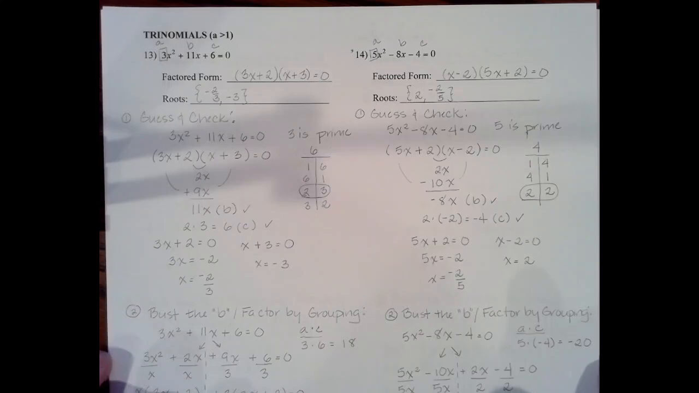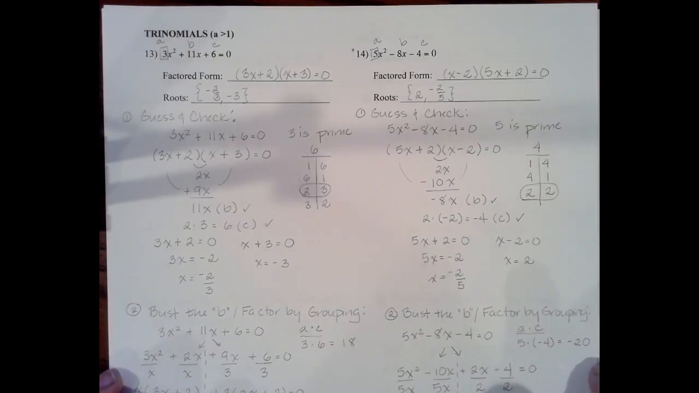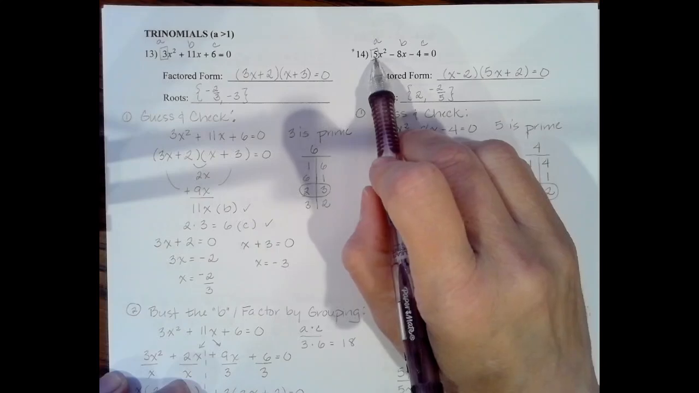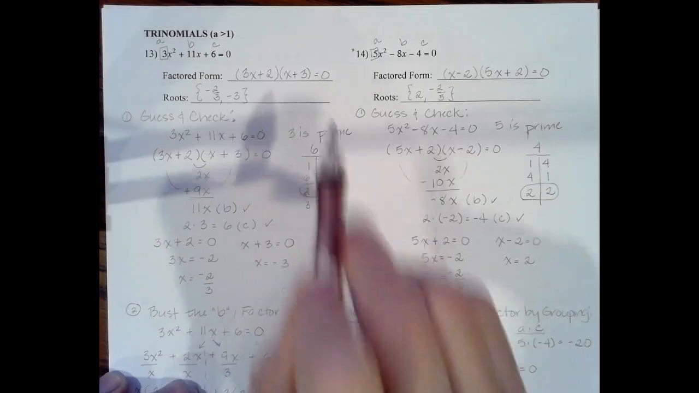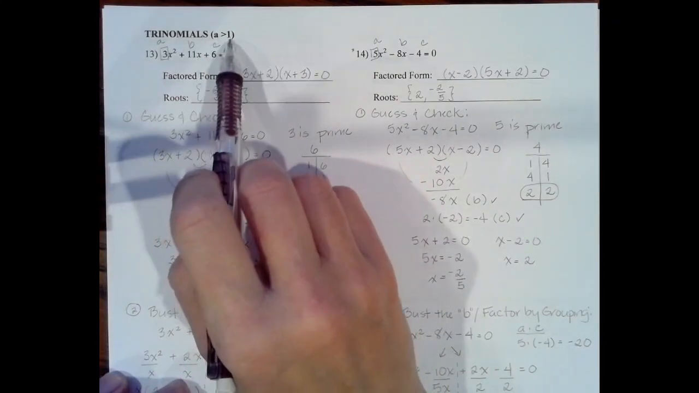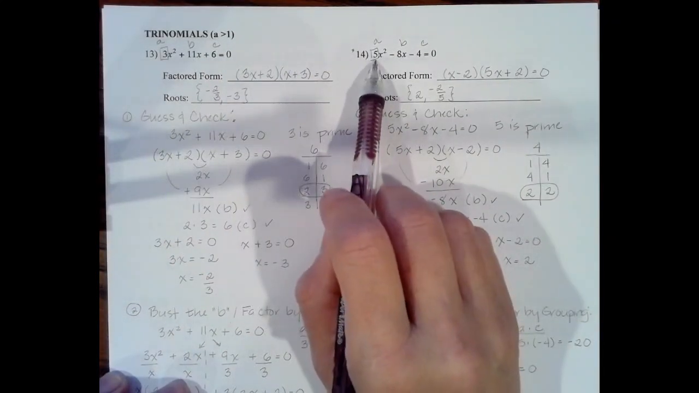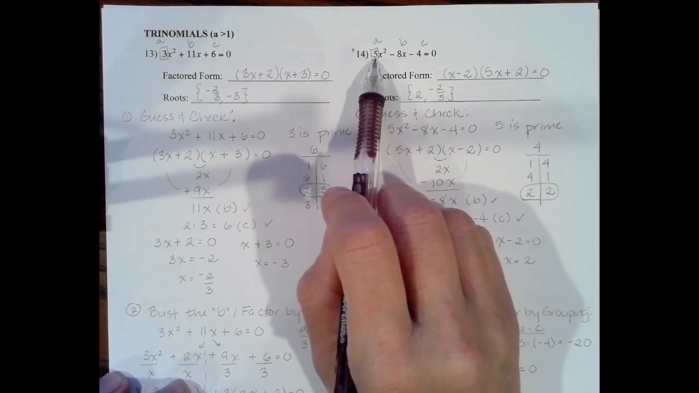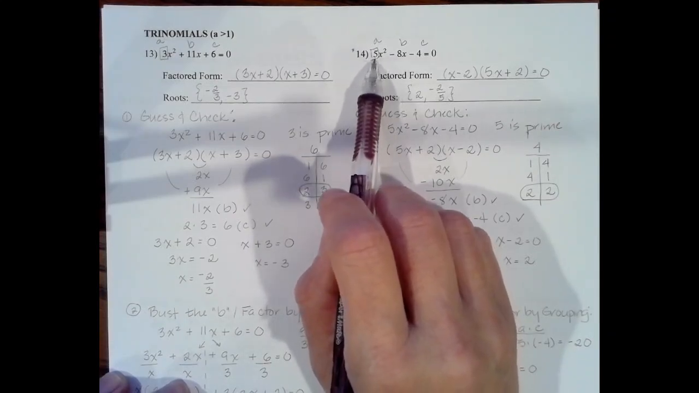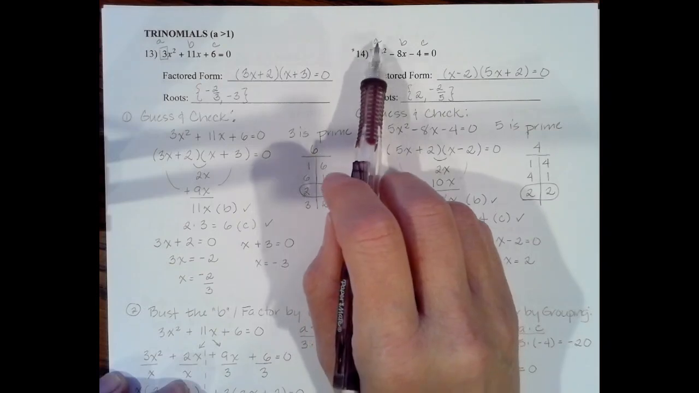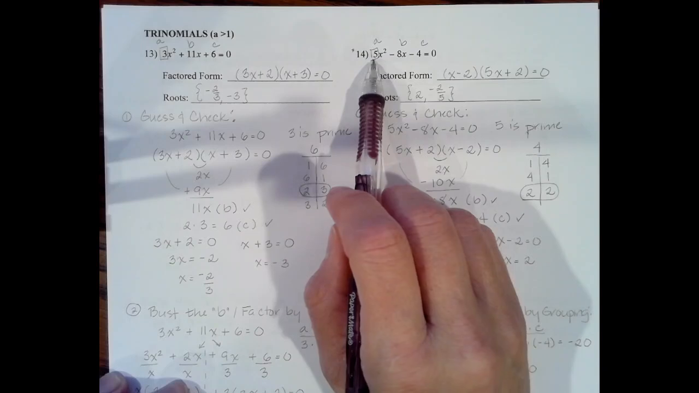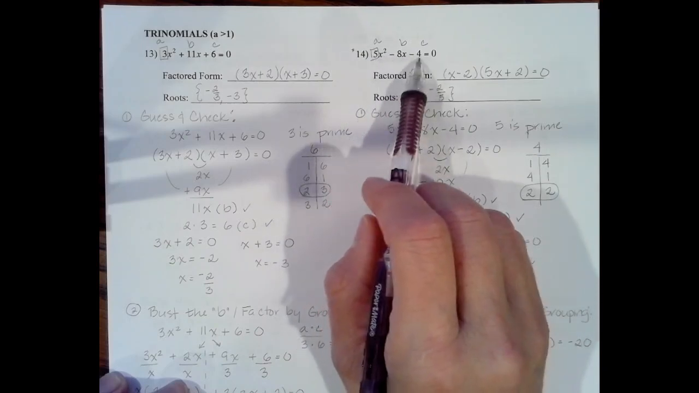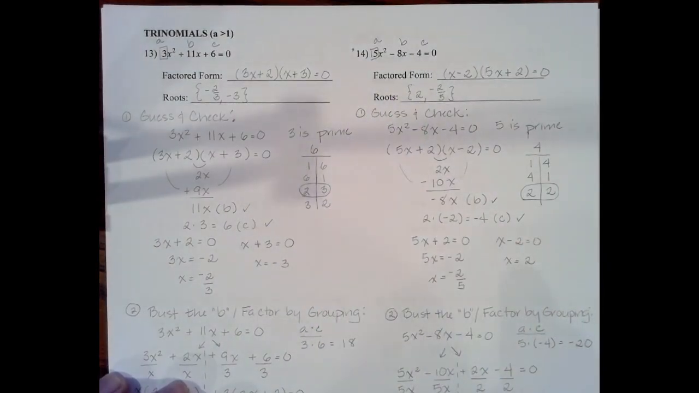All right, now let's do one that's a little bit more tricky. This one has a number besides 1 in front of the x squared term. So it's a trinomial, meaning 3 terms, 1, 2, 3. Remember, trinomials are separated by plus or minus signs, but the a is greater than 1. So you no longer have a 1 here. It could be 2, 3, 4, 5, whatever number is bigger than 1. So in this case, we have 5x squared minus 8x minus 4. So our a is 5, our b is -8, and our c is -4.